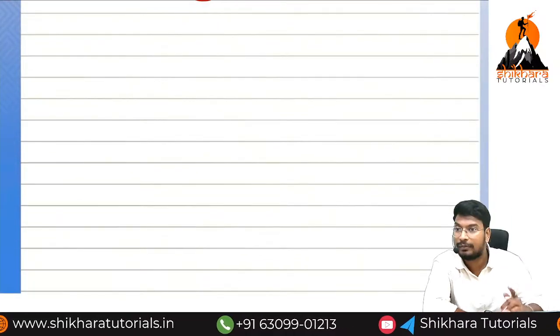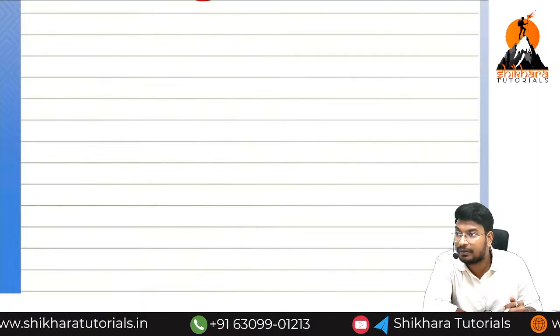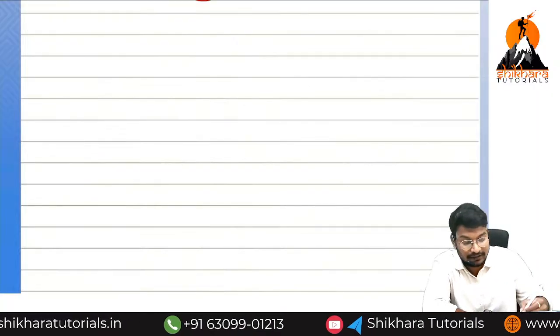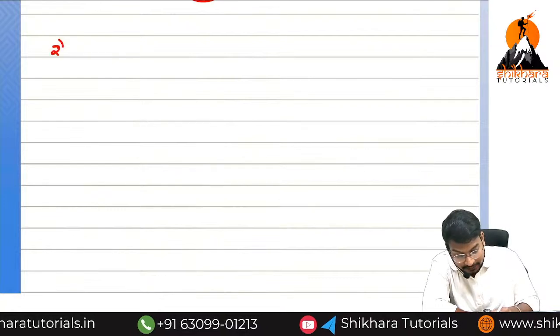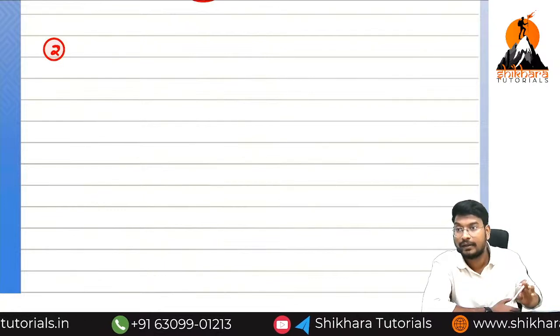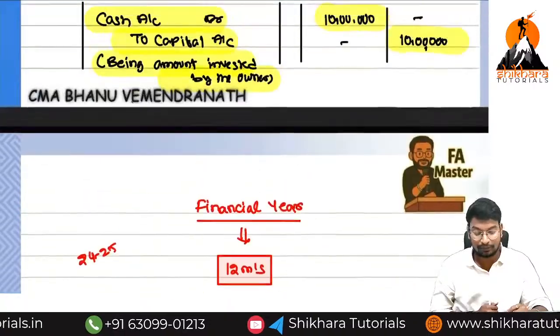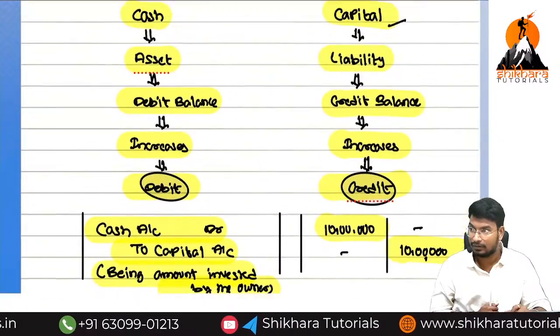Yesterday we completed one journal entry. What is the journal entry, ma? Owner investment. Okay now, next, second one. So please put the second one. I think you have taken the notes up to here. Yes or no, ma? Completed.